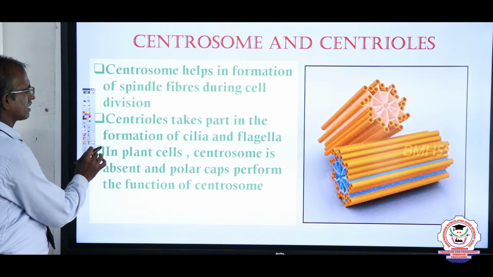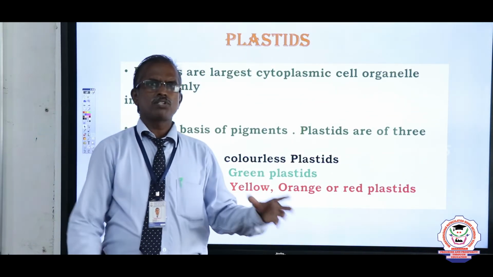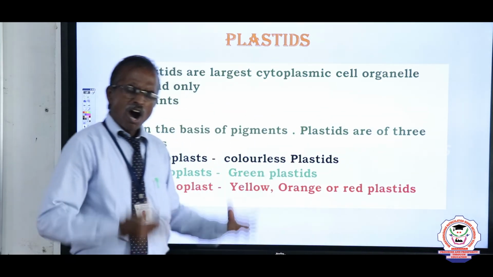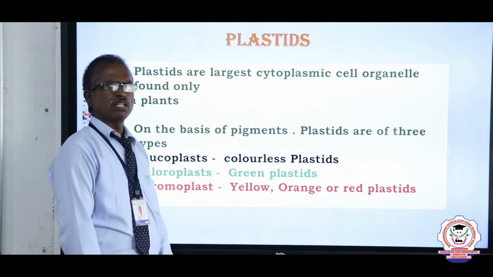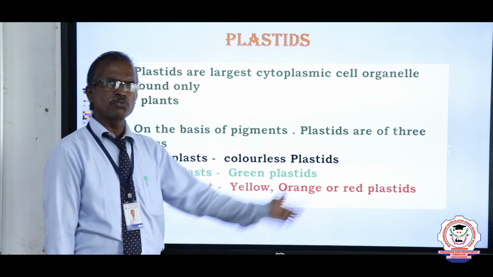Next we go for the next structure, plastid. The plastid is one of the largest cell organelles in the plant cell. These plastids are a very essential characteristic feature of plants.